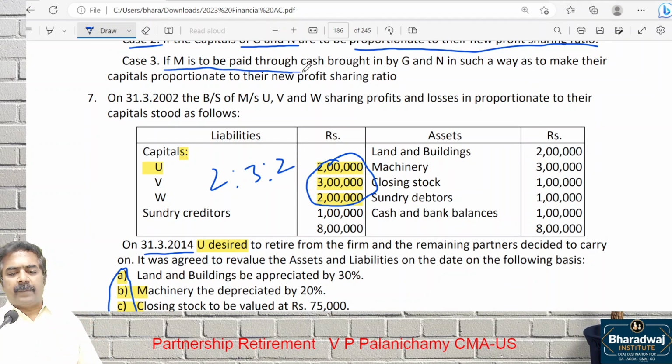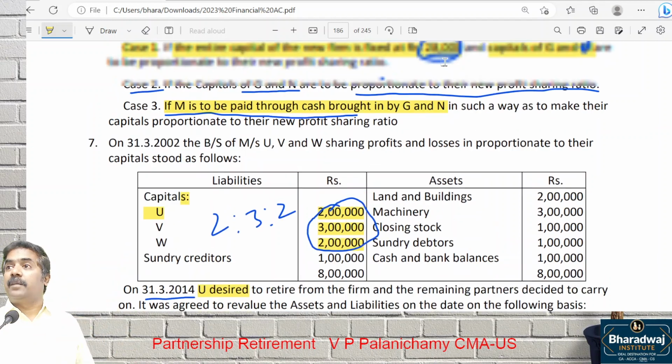M has to be paid through, listen, whose M? The retiring partner should be paid through cash brought in by what? G and N. Now, in case 3, it is asked to settle the retiring partner.